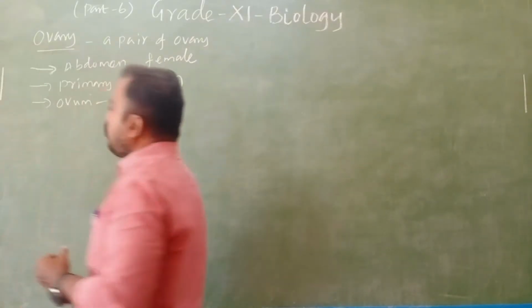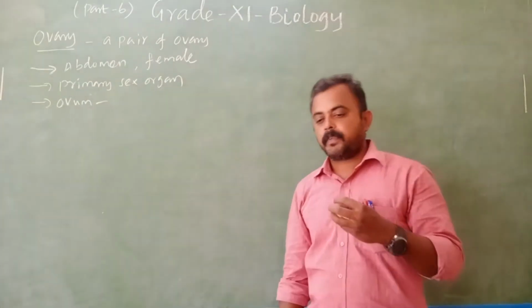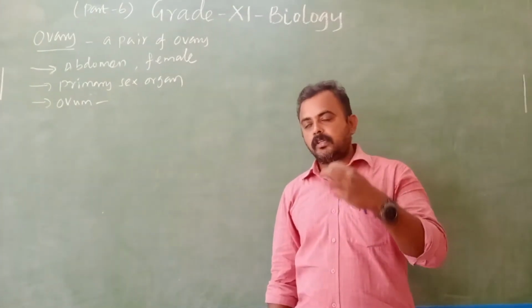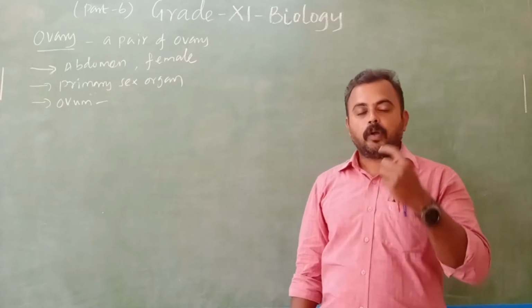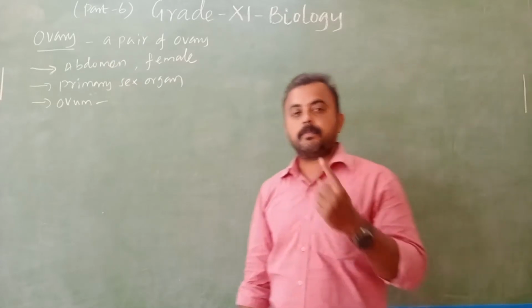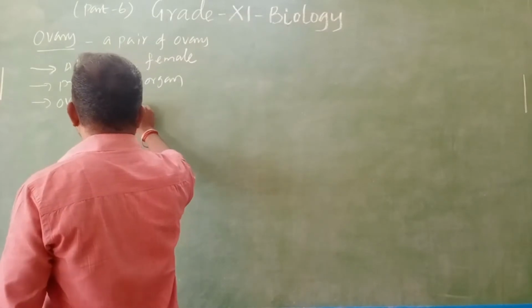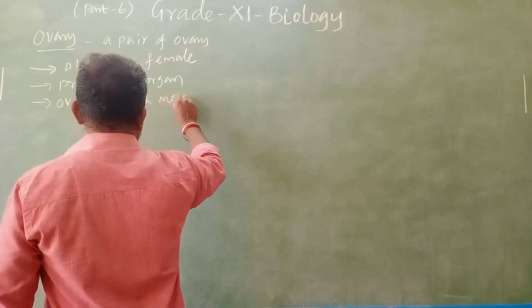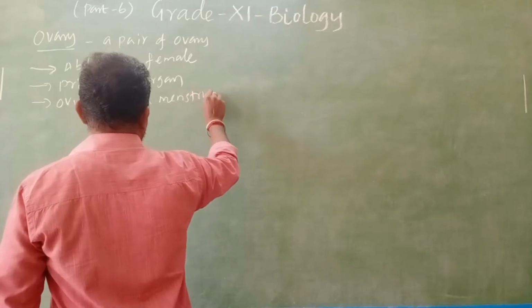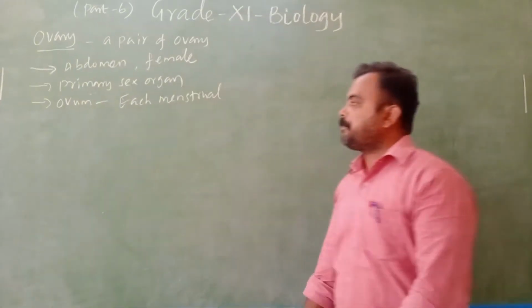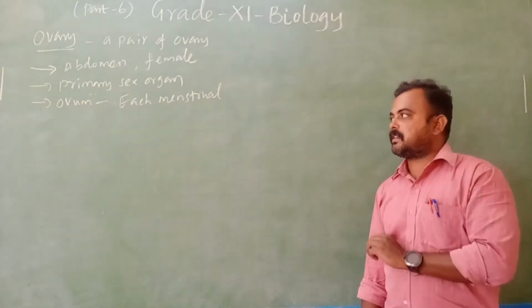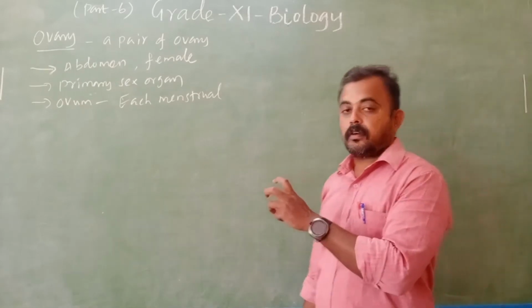Sir, how many ova? Actually, in each menstrual cycle, it will produce one ovum. For each menstrual cycle, one ovum will be released for what?